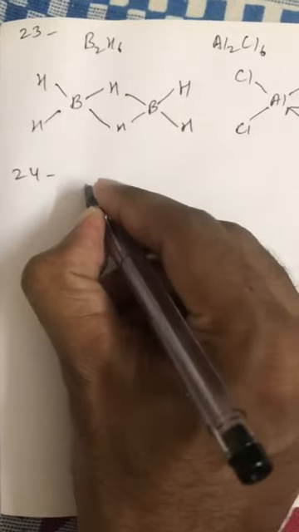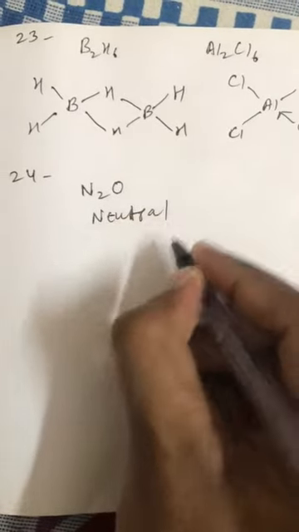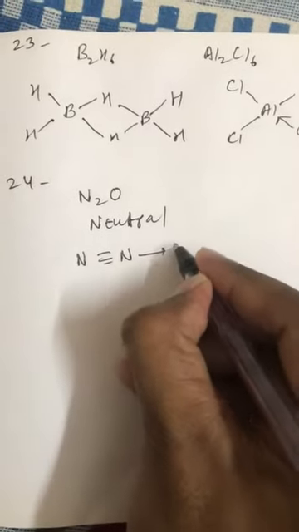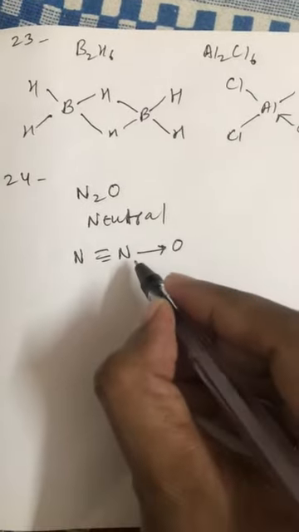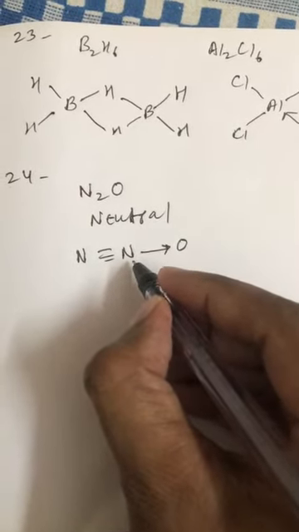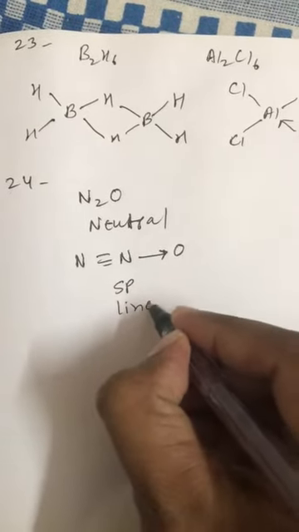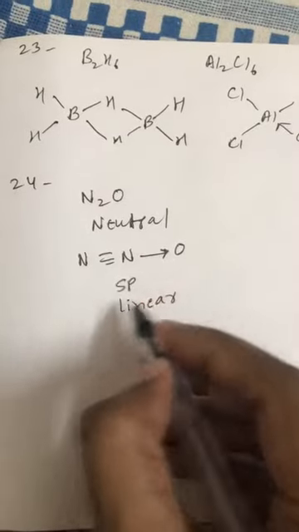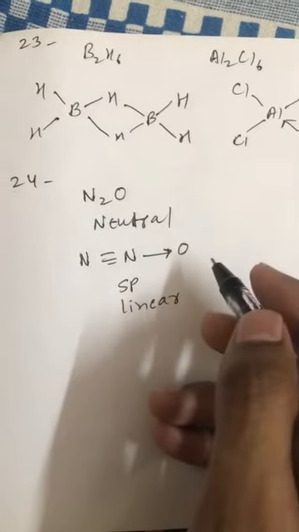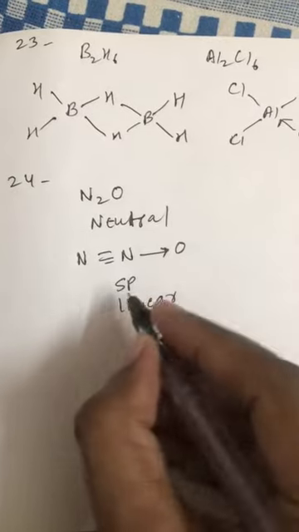Question number 24. N2O is a neutral oxide and it will have a structure like this. So here this nitrogen will be sp hybridized, that's why it is linear, but this N2O takes part in resonance.